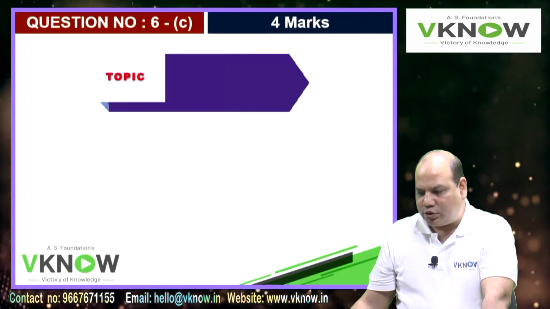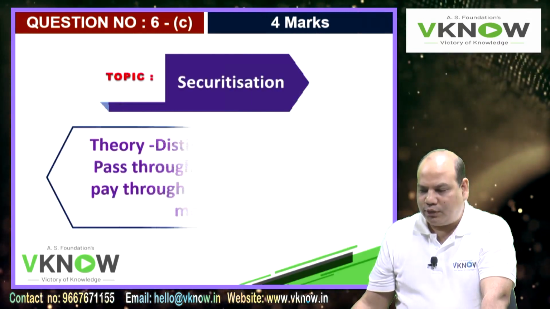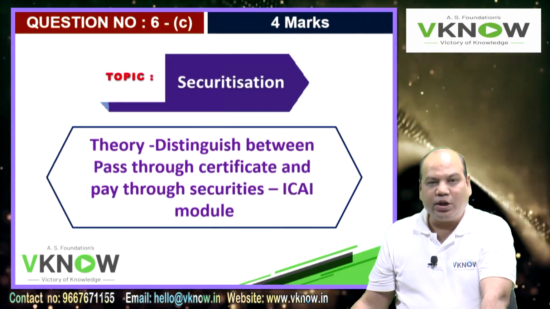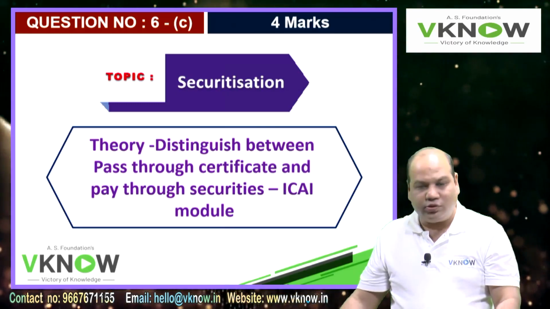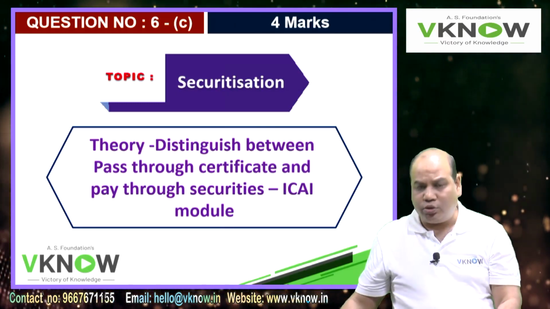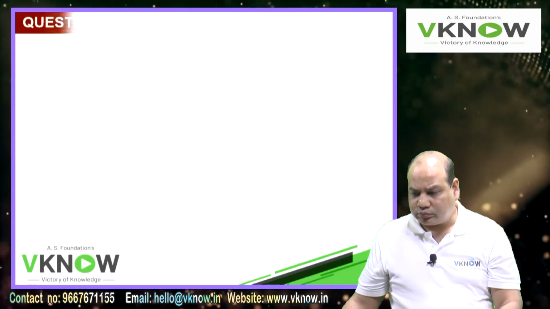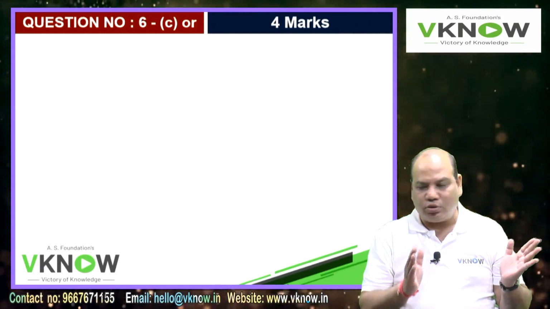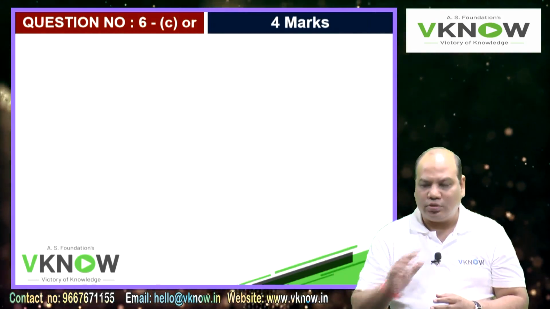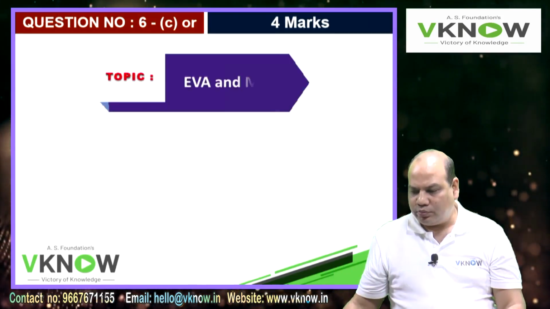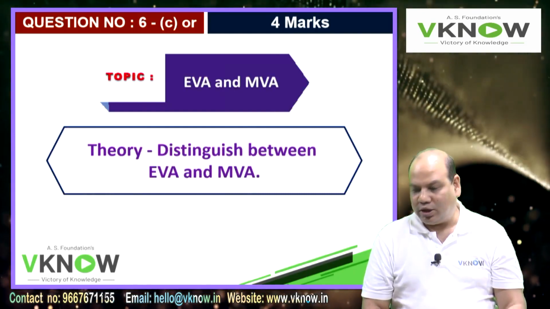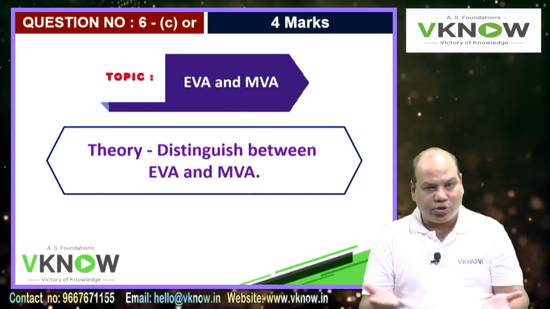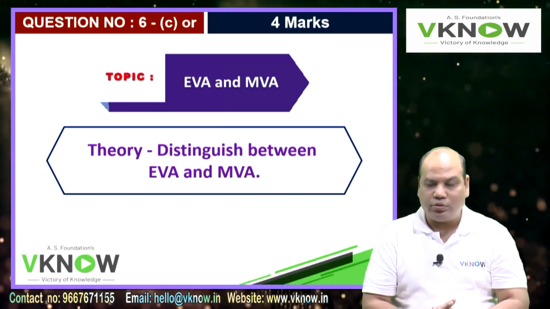6C was a securitization theory question, 4 marks. Differentiate between pass-through certificate and pay-through securities, which you will find in every book on securitization. It is there in the ICAI module, it is there in our study material also. Along with question 6C, there was a choice, either or. So 6C had an either or question, and this was also a theory question, differentiate between economic value added and market value added. This theory question you will find in the ICAI module, or you can find in our notes also.